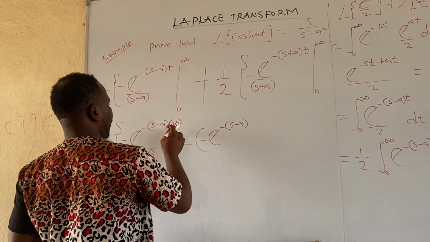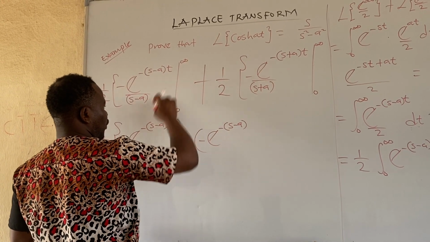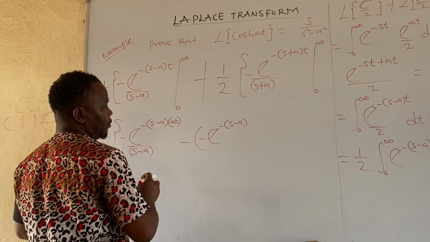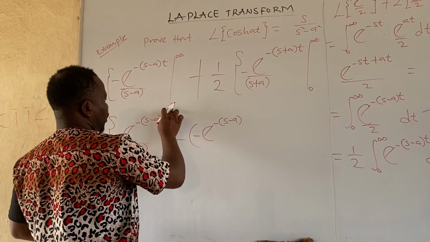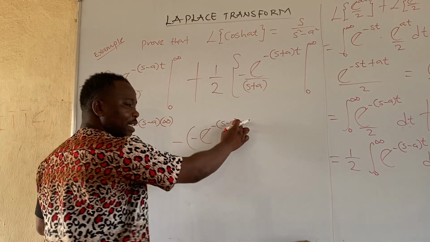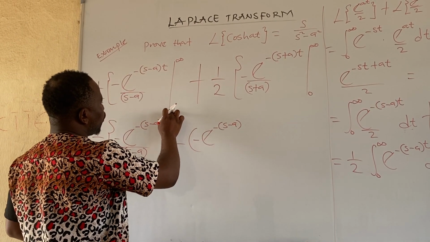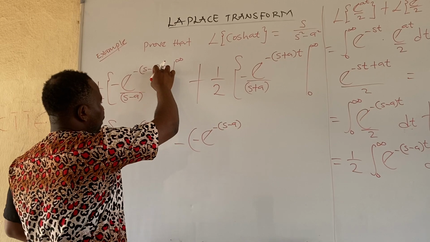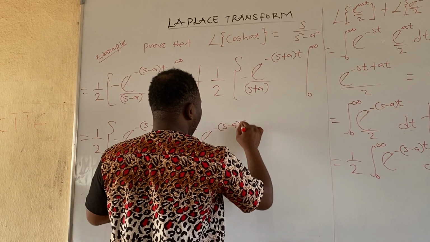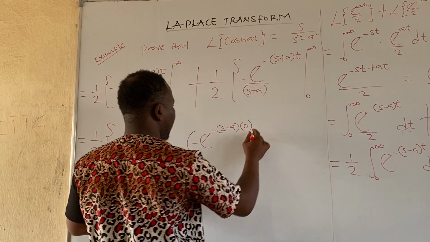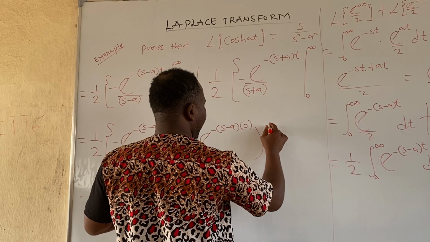Since this is the upper limit, we are subtracting the lower limit from the upper limit. So the lower limit here is 0. We are supposed to write t here, but for the fact that 0 is coming to replace the t, it is times 0. Is that clear? Close bracket.